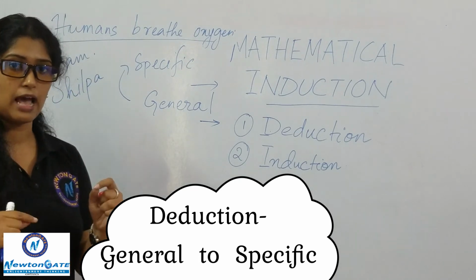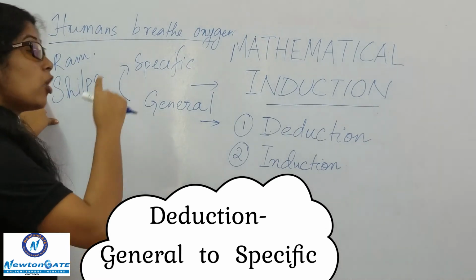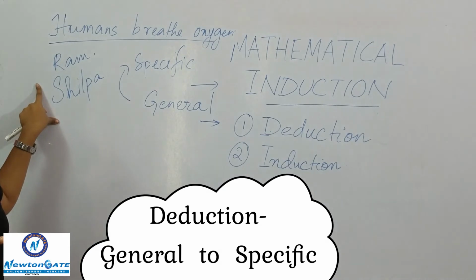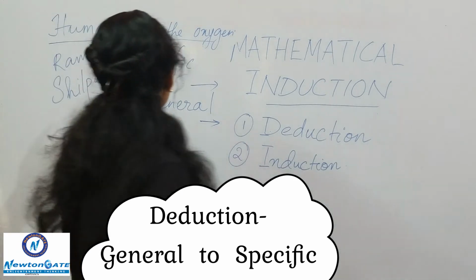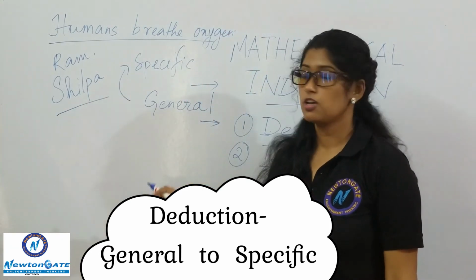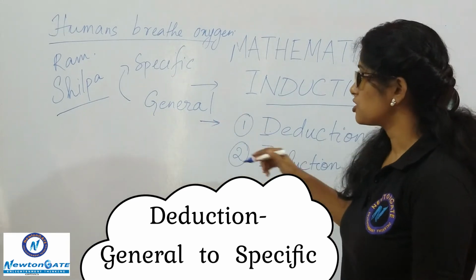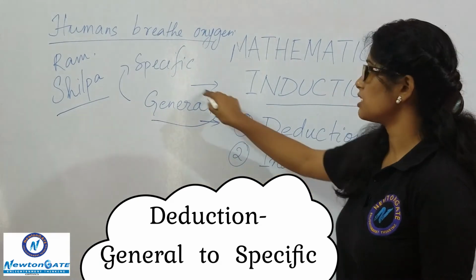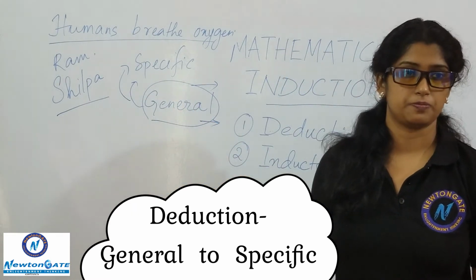We decided that Ram and Shilpa also are human, so they also are going to breathe in oxygen. From a general term, we decided for the specific names. This is what we do in deduction: we take a general statement and then prove for a specific term.